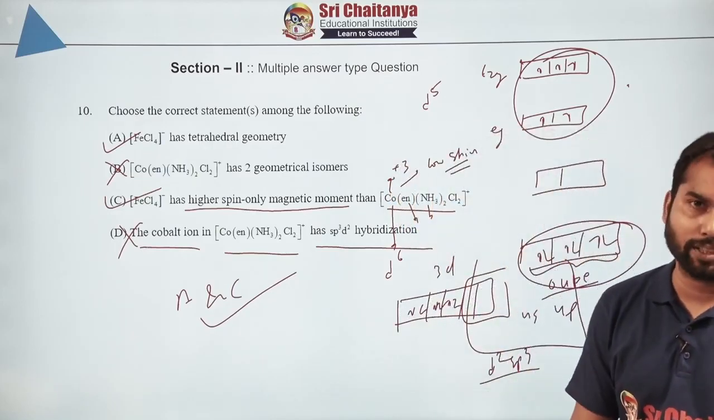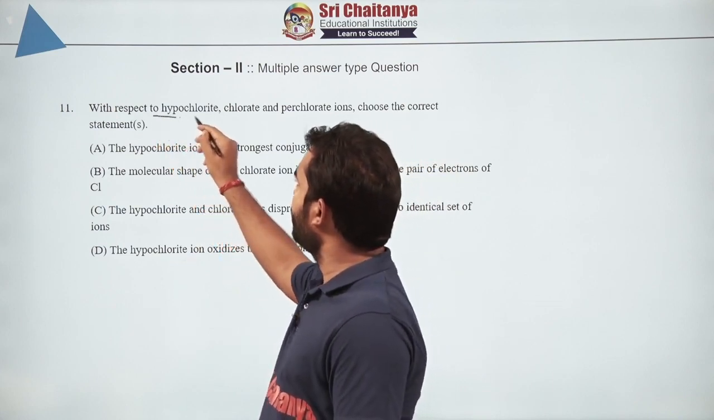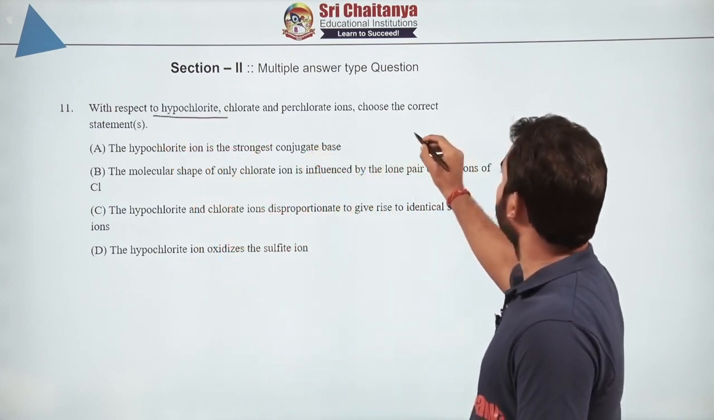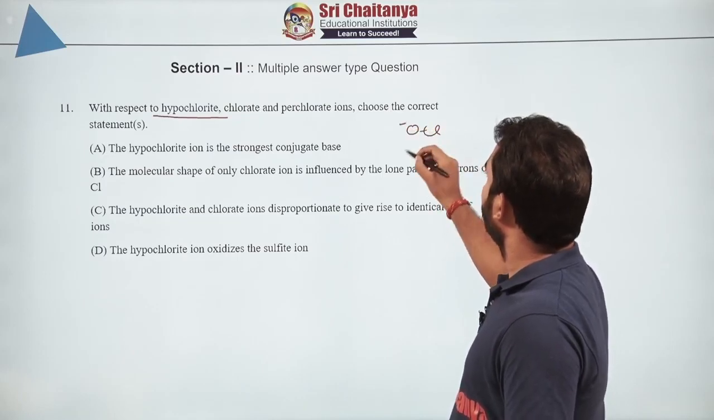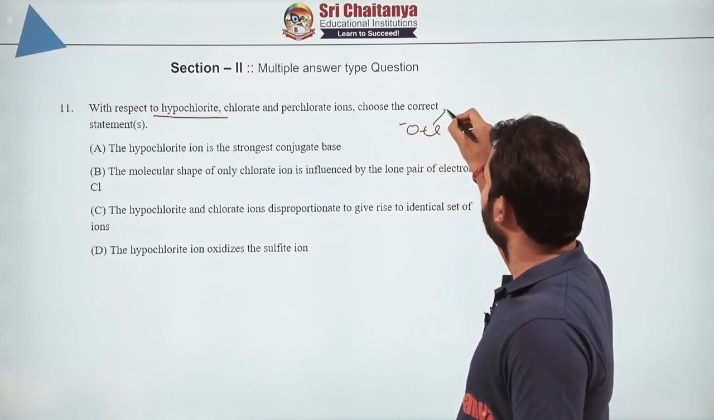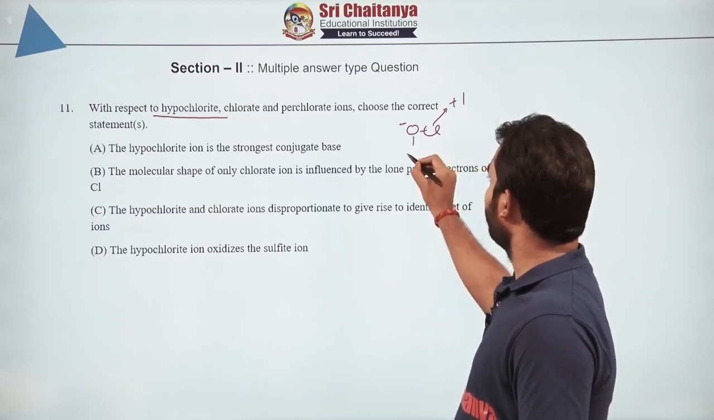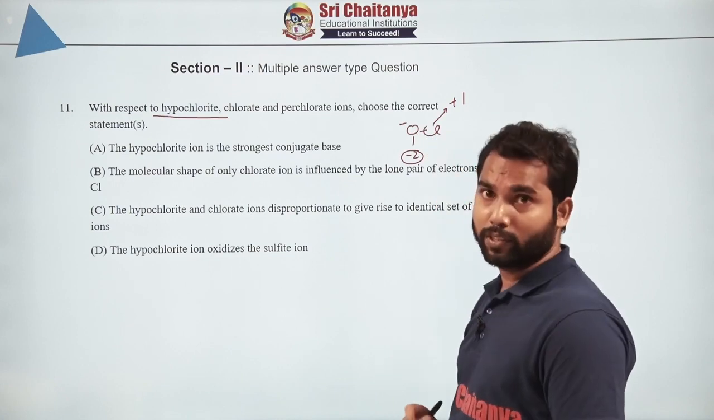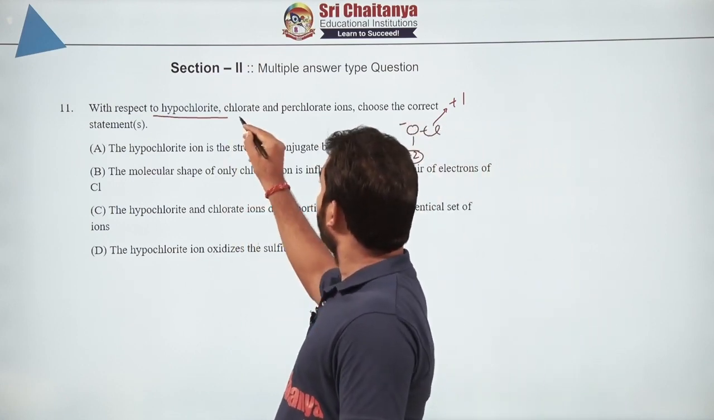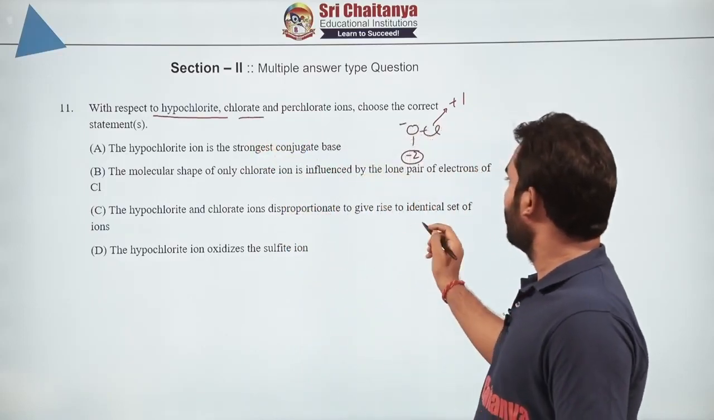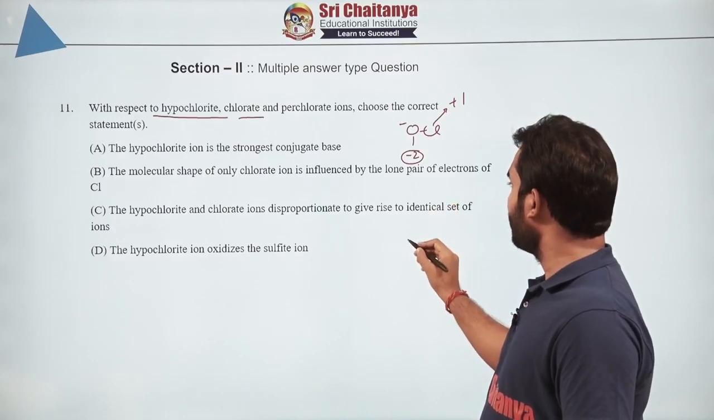Now let's move to question number 11. With respect to hypochlorite, what is hypochlorite? OCl minus, and if you calculate the oxidation number of chlorine, it will be +1. The oxidation number of oxygen will be -2, whereas the charge is -1. This is the hypochlorite ion. Chlorate, what is chlorate? Hypochlorite we have already seen.